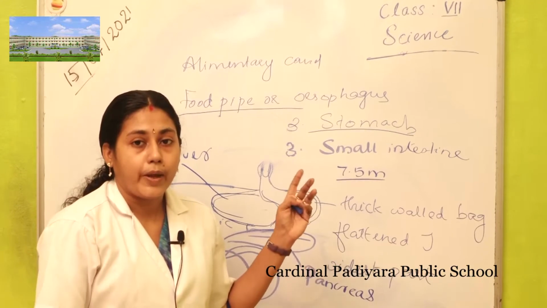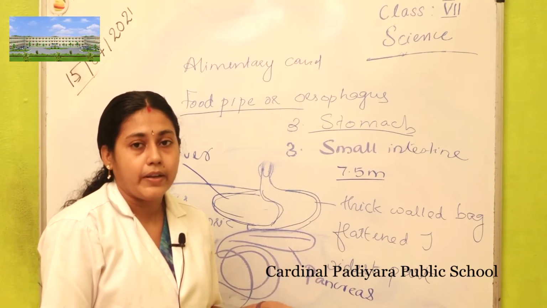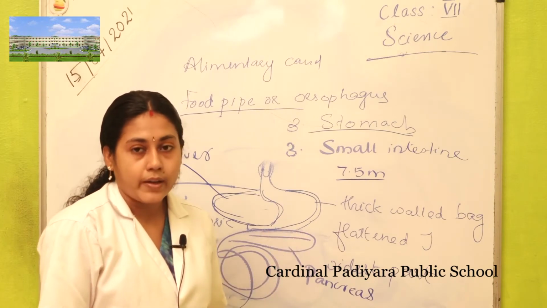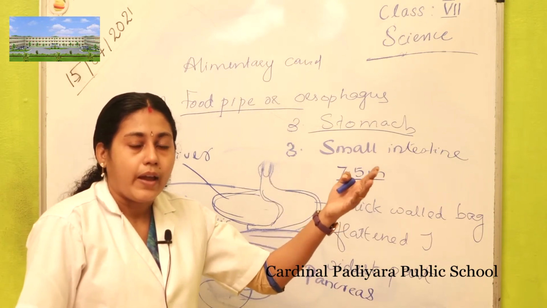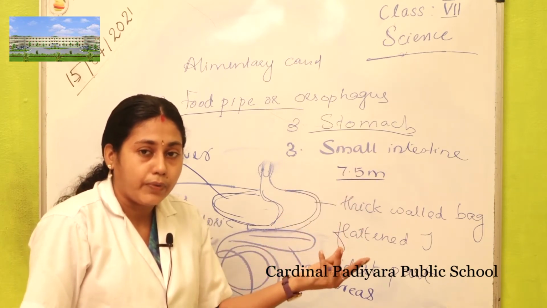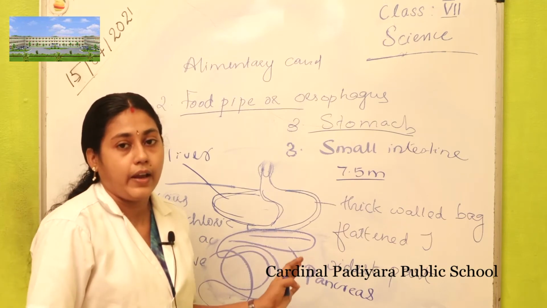First one is the food pipe or esophagus, then the next compartment is the stomach, which receives food from the food pipe, and the stomach opens into the small intestine.